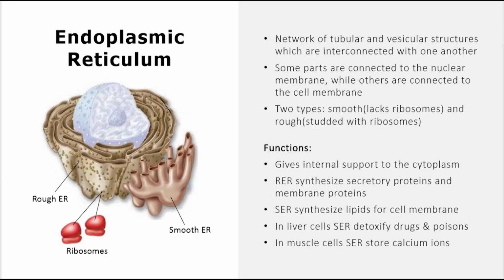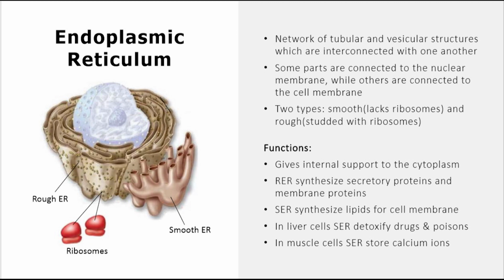Endoplasmic reticulum, a network of tubular and vesicular structures which are interconnected with one another. Some parts are connected to the nuclear membrane while others are connected to the cell membrane. Two types of endoplasmic reticulum are there. One is smooth endoplasmic reticulum, which lacks ribosomes, and second is rough endoplasmic reticulum, which is studded with ribosomes.